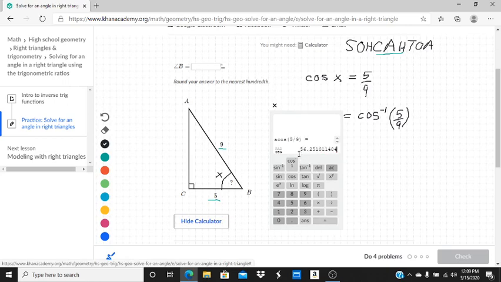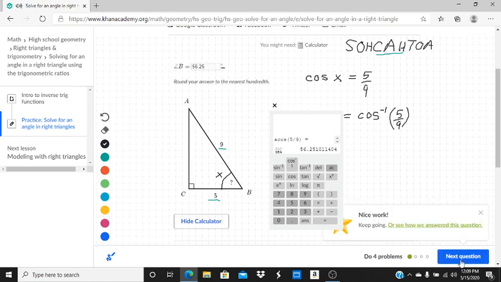That's 56.25 degrees, and after the 5 there is a 1, so we're going to keep it as 5 because we're rounding to the nearest hundredth. So our solution is going to be 56.25 degrees. We're going to check, and look at that. We've got energy points, so today is a good day. Let's take a look at a couple other problems.